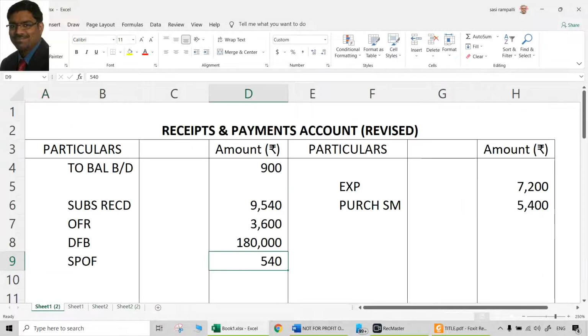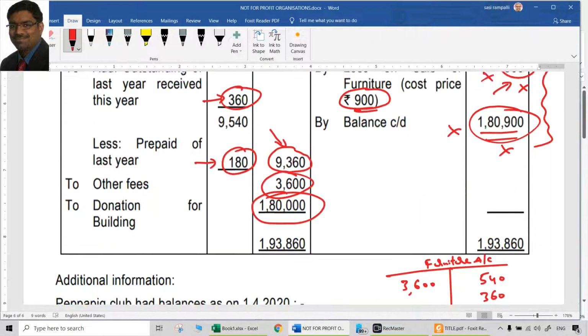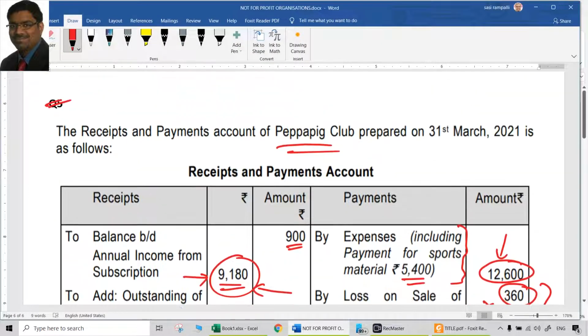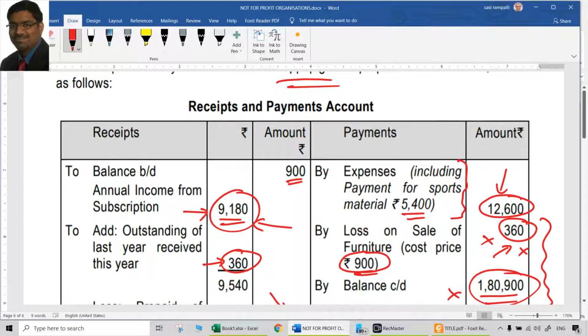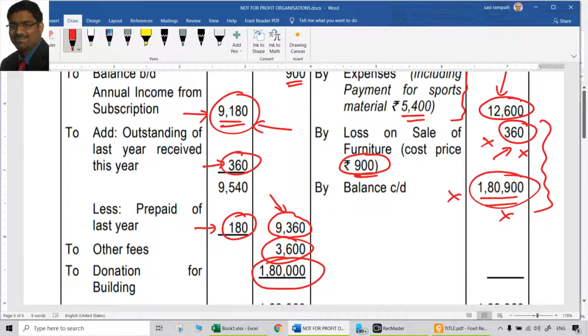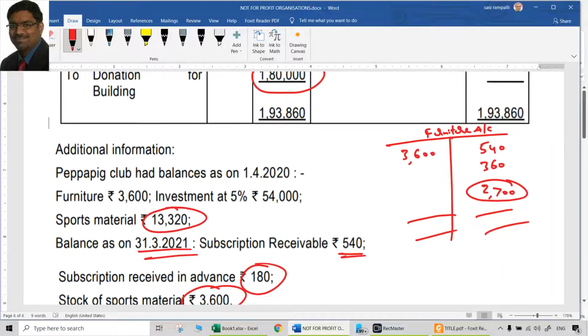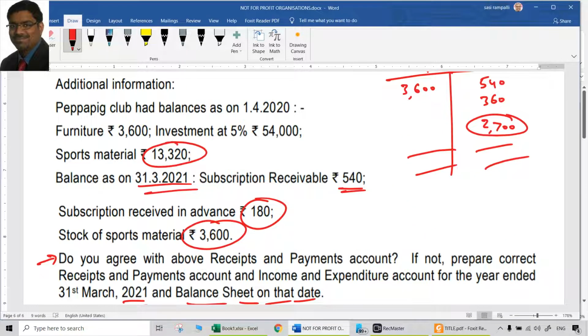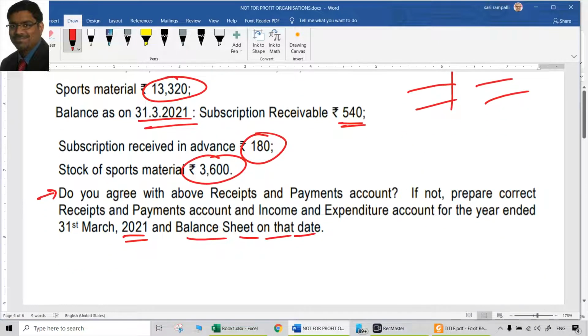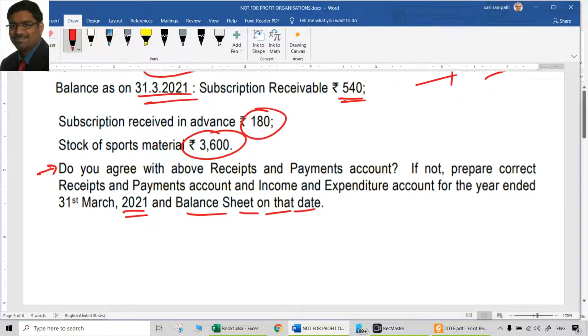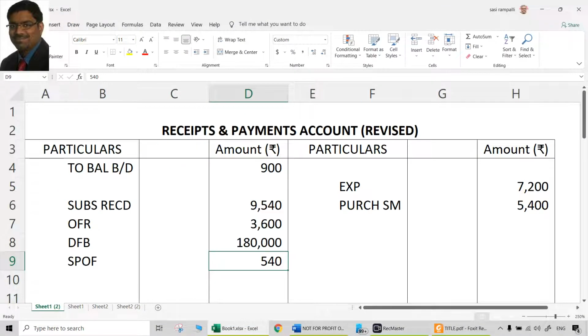With this, all items have been dealt twice. This is a question where everything is dealt twice. Whatever we do, we have to take care of that, because we are completely redrafting everything. We are only using the information whether it is correct or not, but otherwise later we are trying to recreate the entire receipts and payments account, and freshly we are preparing the income and expenditure account, and opening as well as closing balance sheets are required. Though the opening balance sheet is not asked, still we will require that because we need the opening capital fund. That's it. That is our posting part.